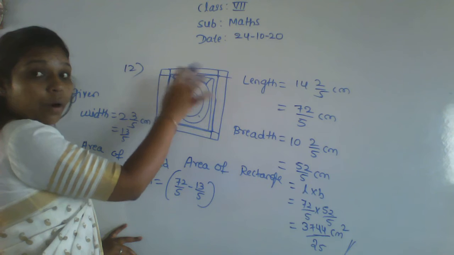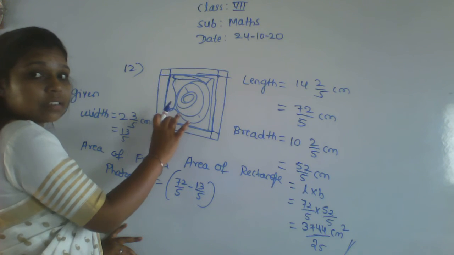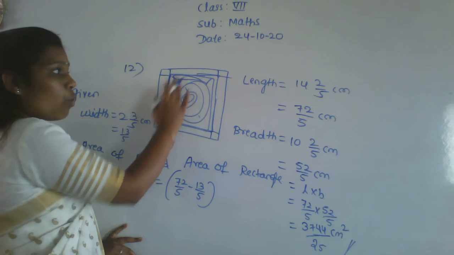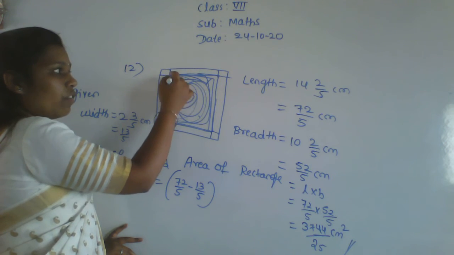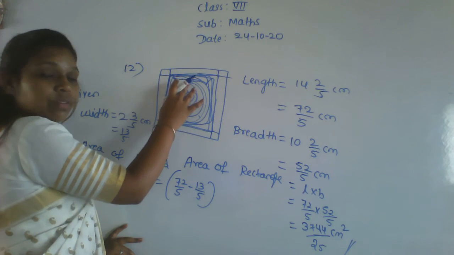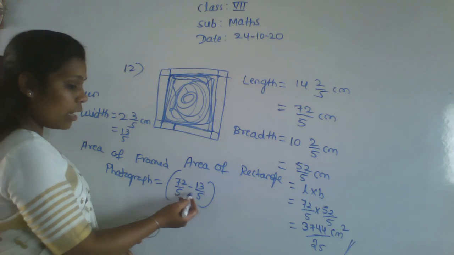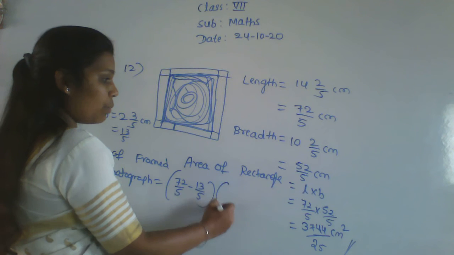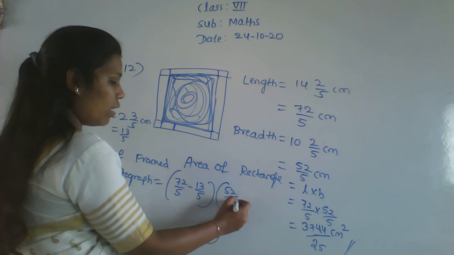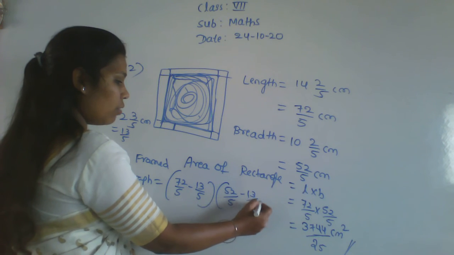Okay, so that's the border width. That's why we are subtracting that value. We want only this one inside, that is the area of a framed photograph, that is inside there, right? So this one we want. For that we are doing a subtraction in length also and in breadth also. So breadth is 52 by 5 minus 13 by 5.